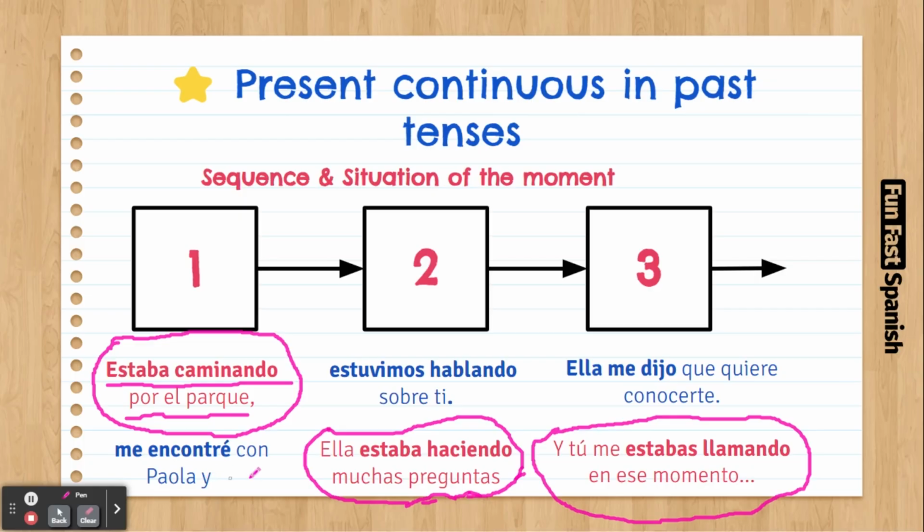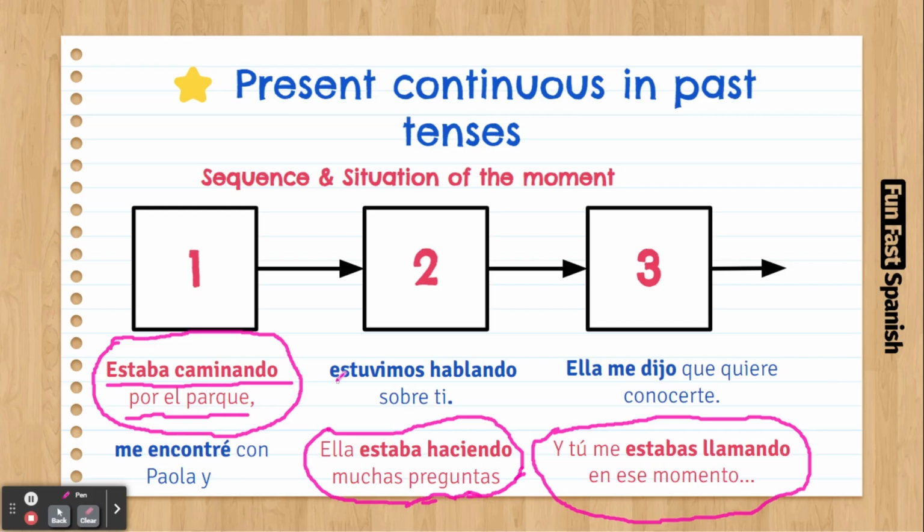Me encontré con Paola y estuvimos hablando sobre ti. Ella me dijo que quiere conocerte. Good. But here I'm adding the description of what's going on around. Estaba caminando por el parque. Me encontré con Paola. So when I met Paola, I was walking at the park.